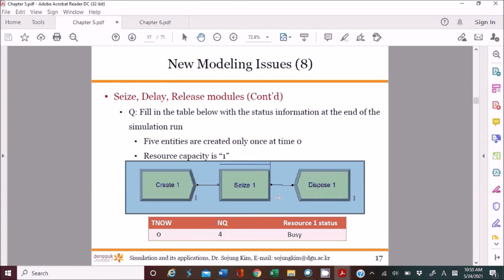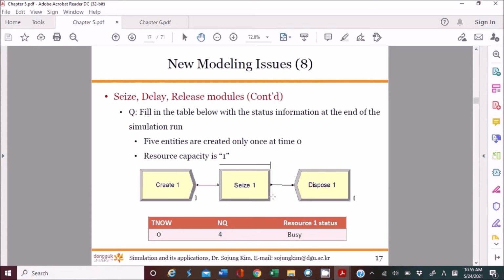Got it? So that's why I recommend you put the release module if you have a seize module. Okay.